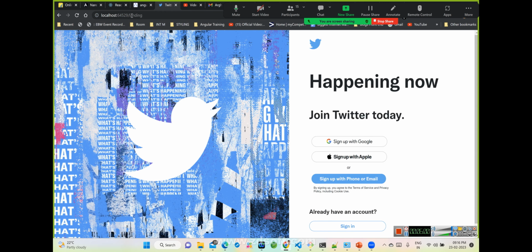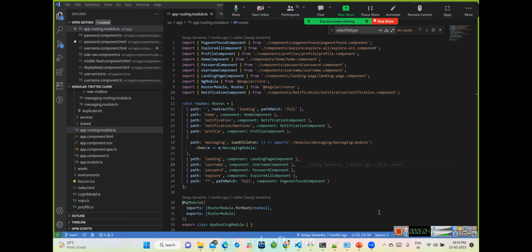There is nothing in this path. So it will go to that and find nothing, right? If nothing is there, it will redirect to the landing page, because we have already written redirect to landing. And if I redirect to landing, which page will it route to? It will find this path, landing, and go to this landing component.